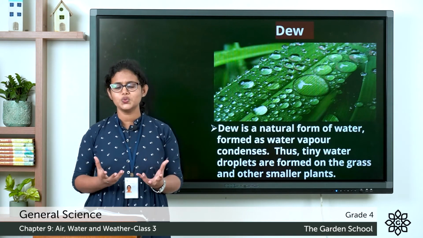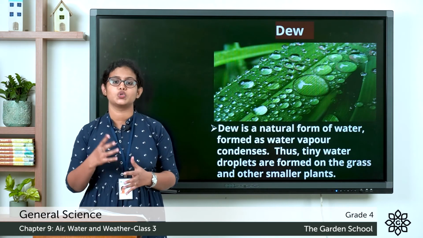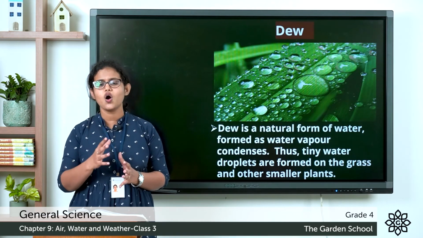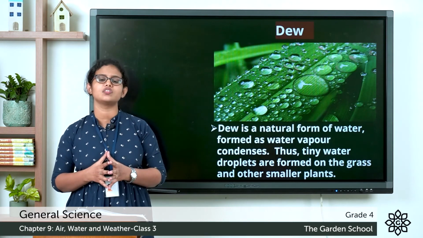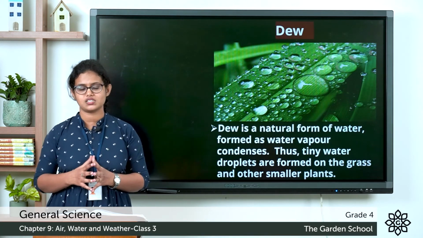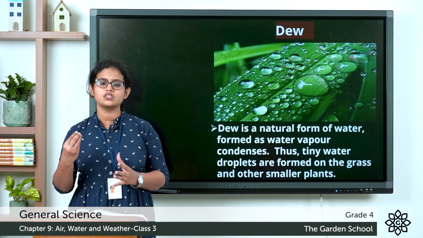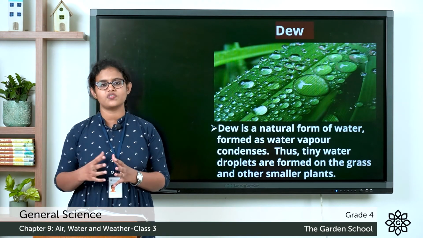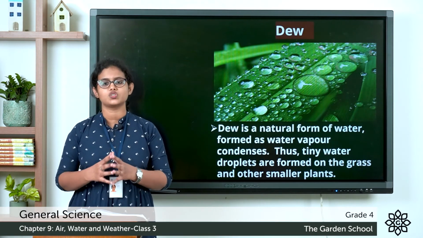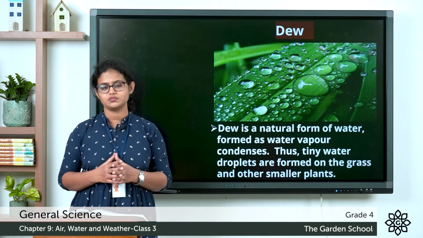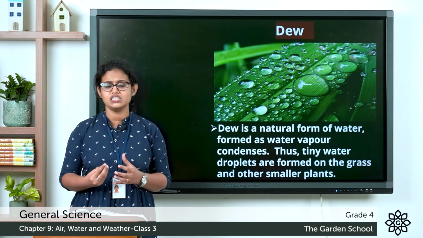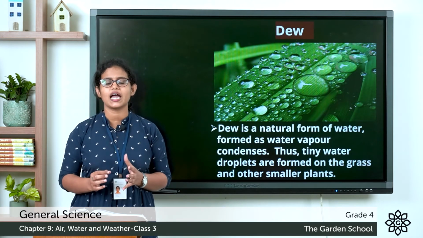Do you know how dew is formed? During the night, the warm air comes in contact with the cold surface. The water vapor in it condenses on the cold surface to form water droplets. These water droplets that we see on plants, trees and grass, we call dew.